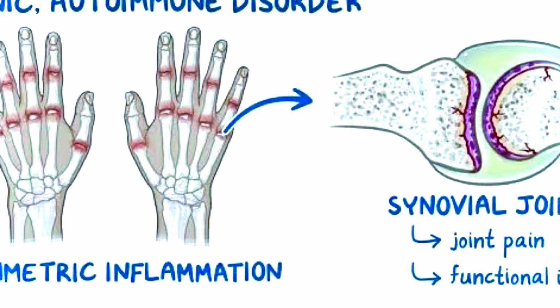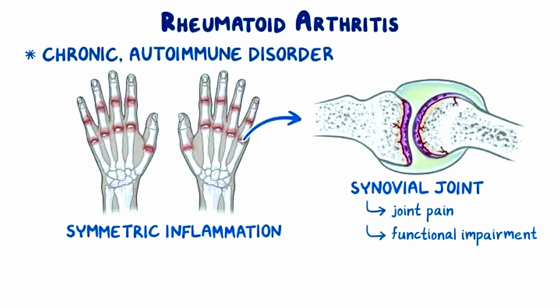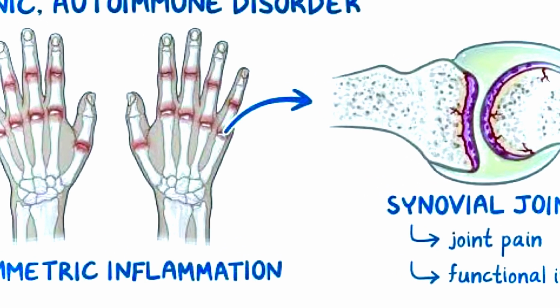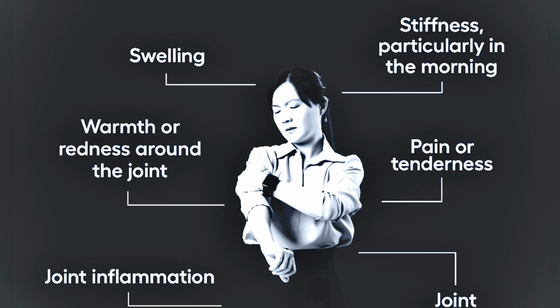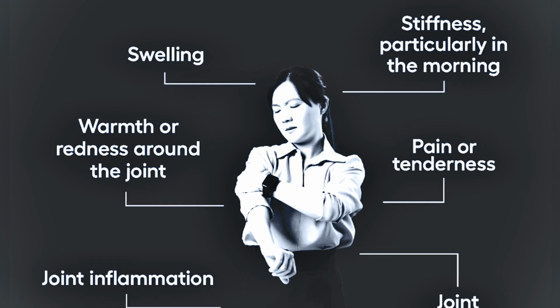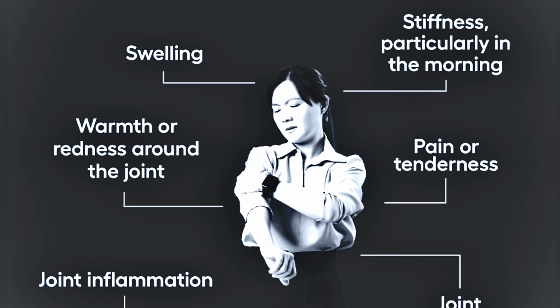So let's talk about some joint diseases which are also related to the skeletal system. You must have heard about osteoarthritis, and gout is also there, which is directly related to this system. So let's talk about osteoarthritis and rheumatoid arthritis. First, rheumatoid arthritis involves joint pain, swelling, stiffness, morning stiffness and fatigue, sometimes loss of function and deformities, and fever. Sometimes the patient may feel fever and loss of appetite.